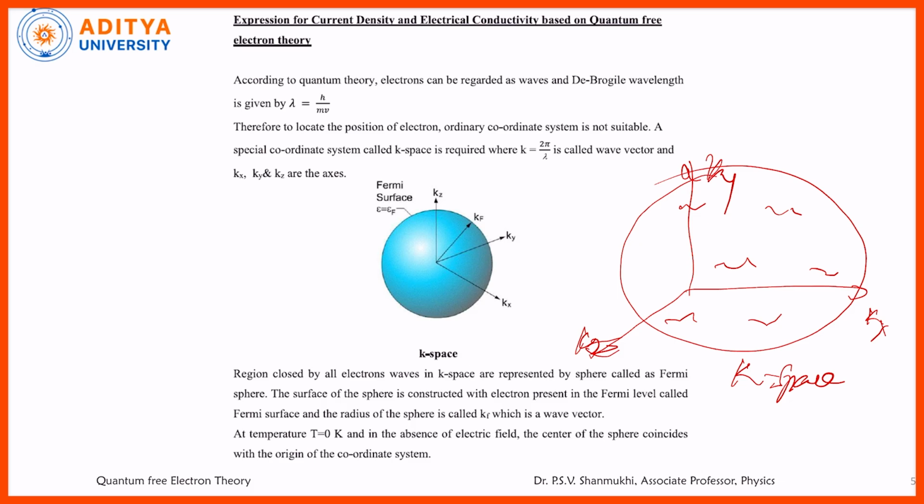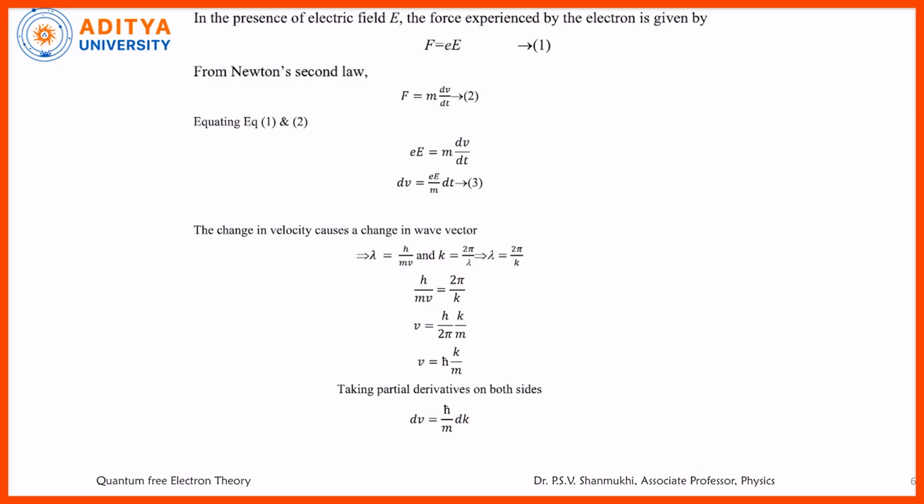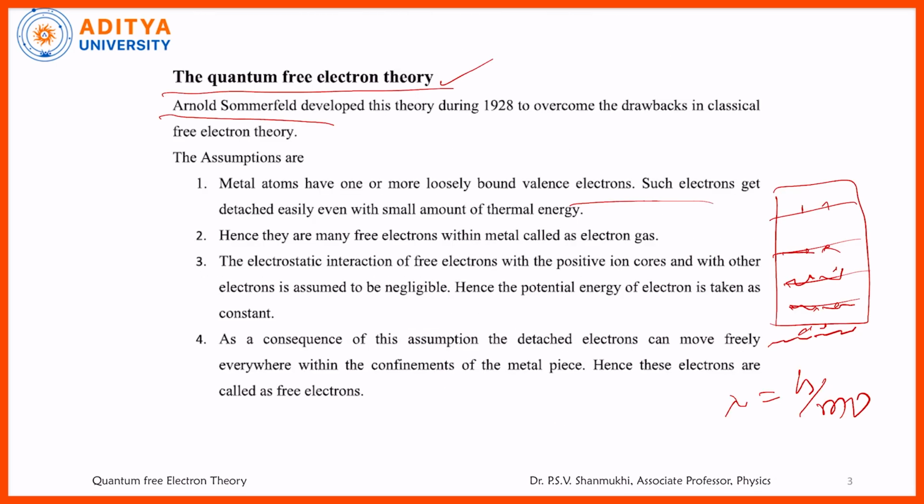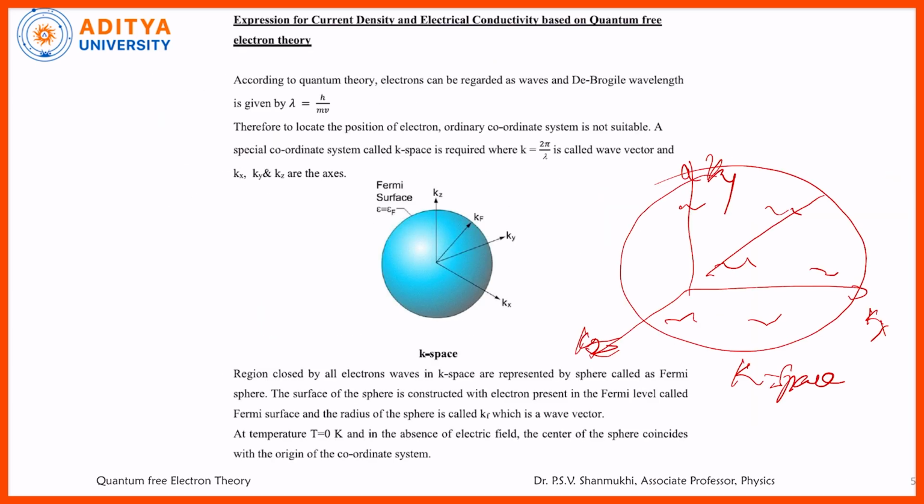The surface of the sphere is constructed by the Fermi electrons. If you observe, these are the electrons among various energy levels. The uppermost filled energy level at T equals 0 K is called the Fermi energy level. Those electrons are the Fermi electrons. Therefore, the Fermi electrons lie on the surface of the sphere. Enclosing all these electron waves constitutes a sphere called the Fermi sphere. The radius of the sphere is given by kF, the wave number vector of the Fermi electrons.